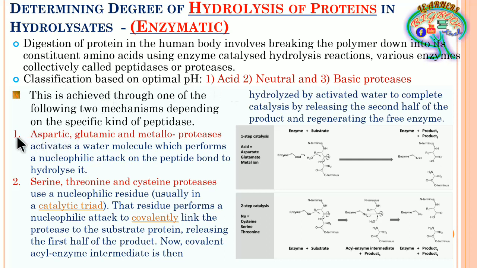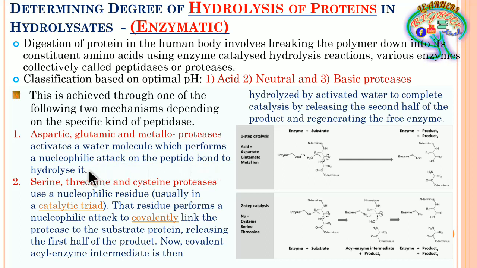This group of aspartic peptidases, glutamic peptidases or proteases, and metalloproteases or peptidases, they are going to activate the water molecule to get reacted and attack the peptide bond. Nucleophilic attack will take place on the peptide bond to hydrolyze it.